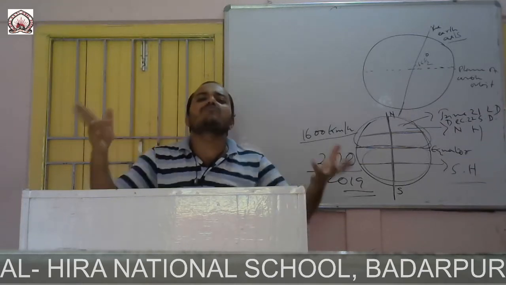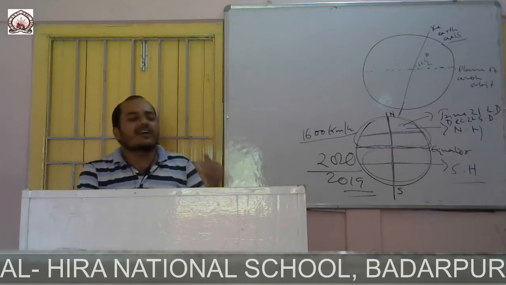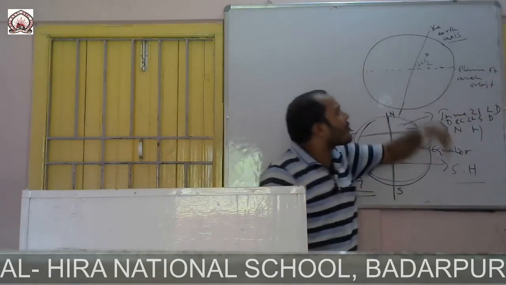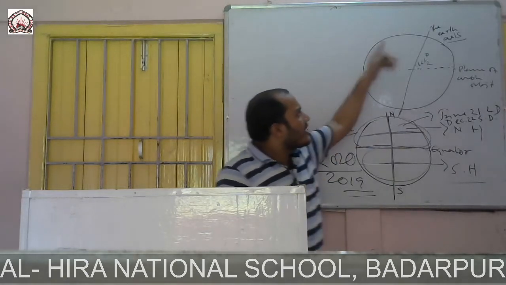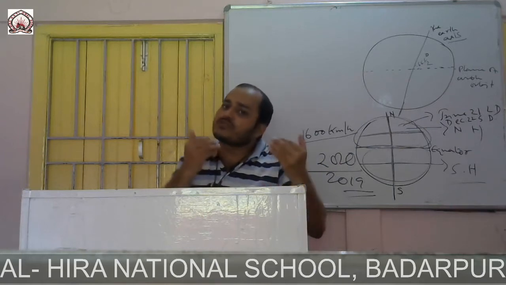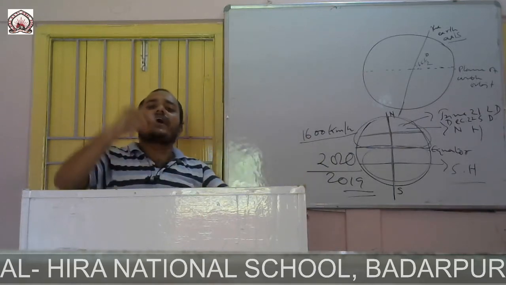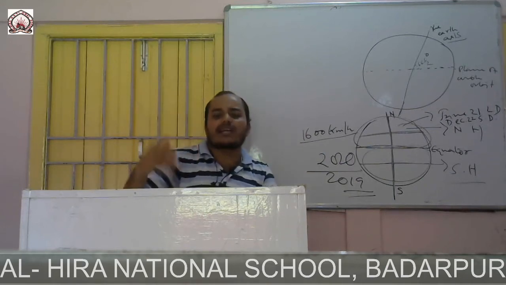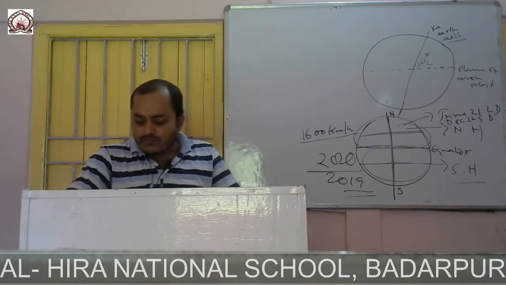So it is because of this inclination of the earth towards the plane of its orbit, at 66.5 degrees inclination, that we experience different seasons: autumn, summer, spring.